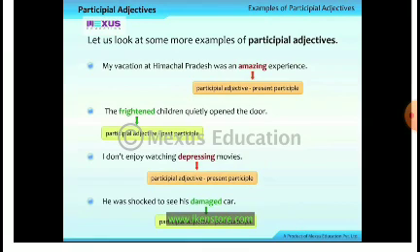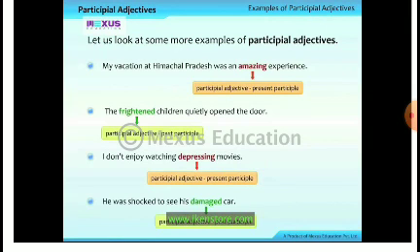My vacation at Himachal Pradesh was an amazing experience. Amazing is a participle adjective, present participle. The frightened children quietly opened the door.